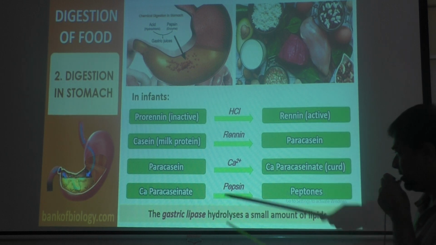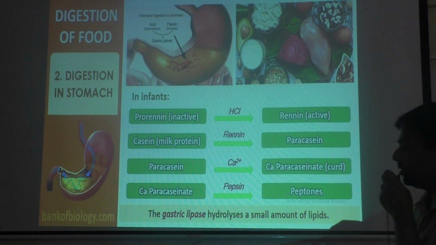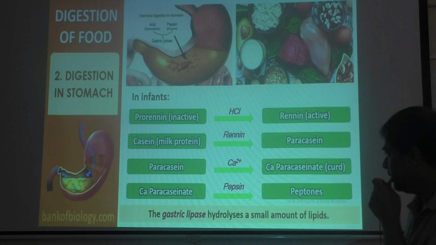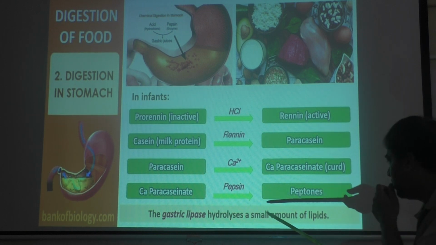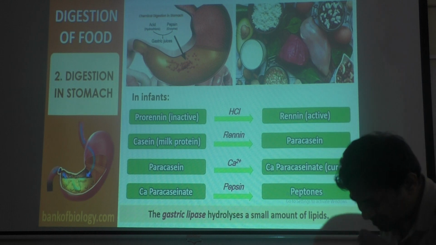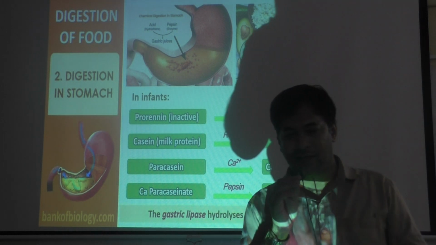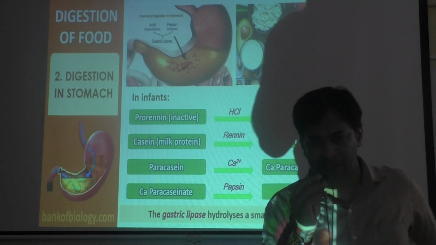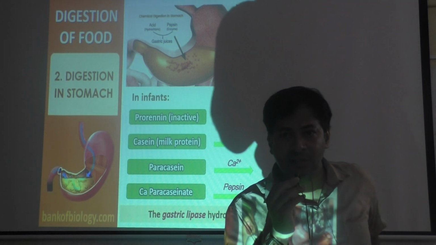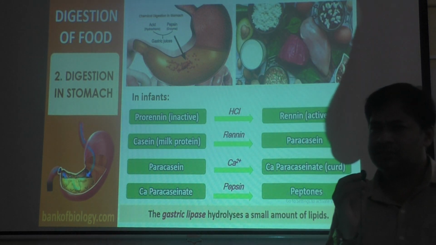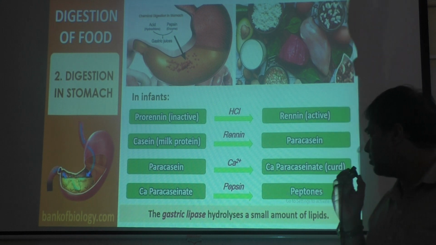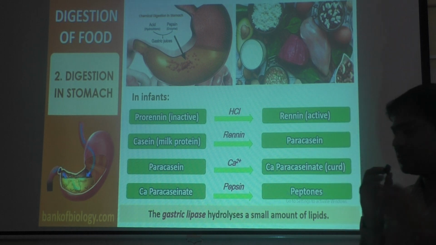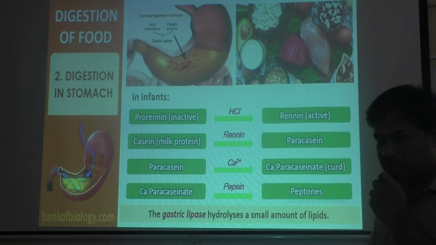Okay, infants, that is newborn, the babies which are dependent on mother's milk, breast milk. The gastric lipase hydrolyzes a small amount of lipids. Lipase enzyme is also there in the gastric juice. That lipase, the name itself says, will act on lipids. Lipid means fats. So a small amount of lipids, that is fats, are also hydrolyzed, meaning converted to product, by gastric lipase, the lipase enzyme produced by the stomach.